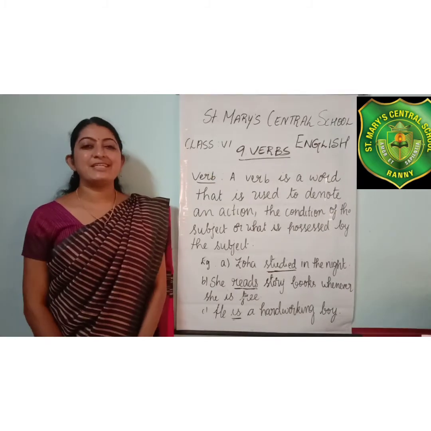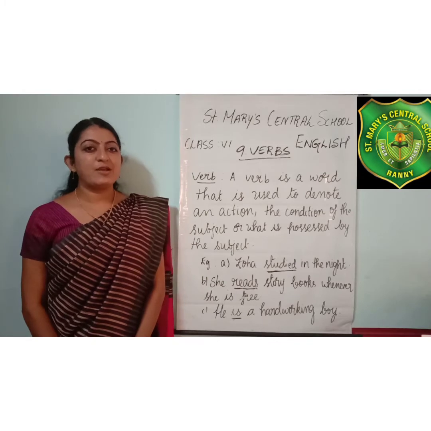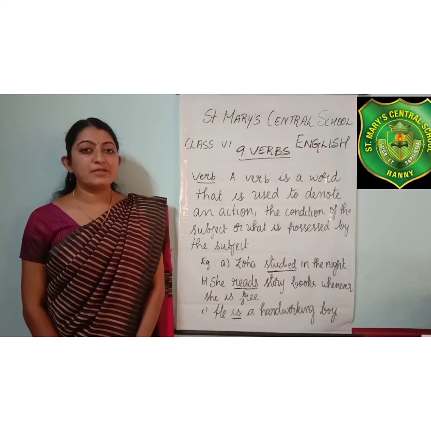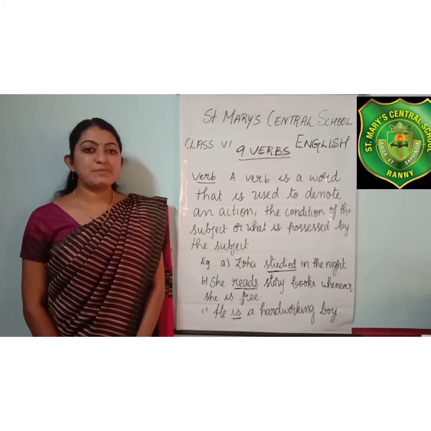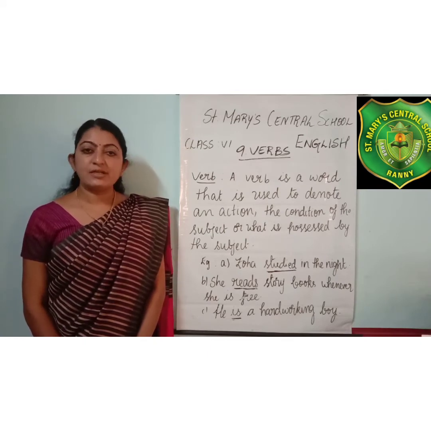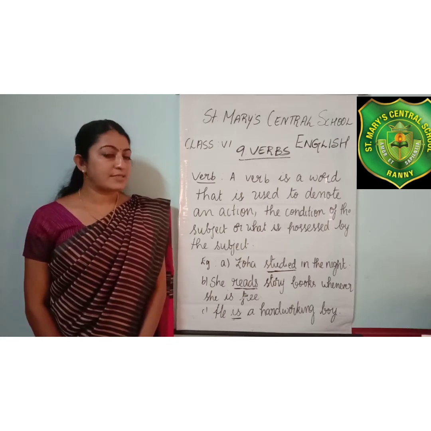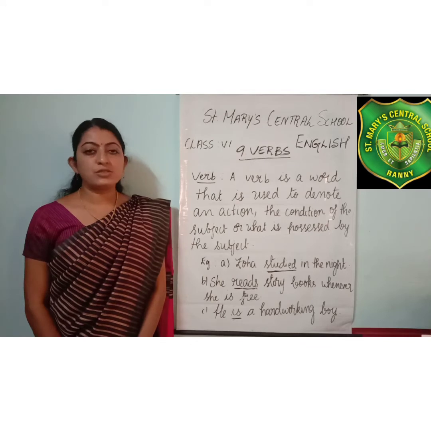So children, here are some helping verbs. What are they? Is, am, are, was, were, has, have, had. These are some helping verbs which make the sentence meaningful. For example, if I ask you, where are you going? And if you give the answer like this, I going to school.